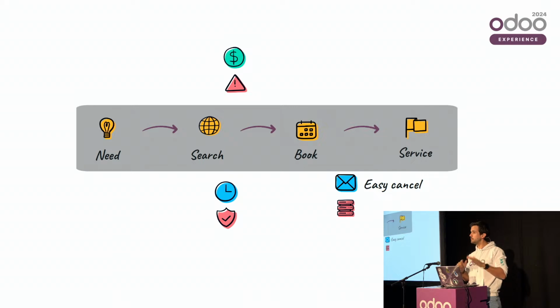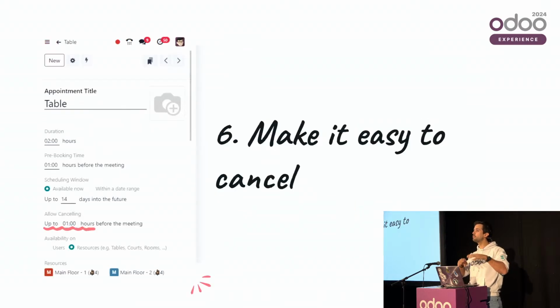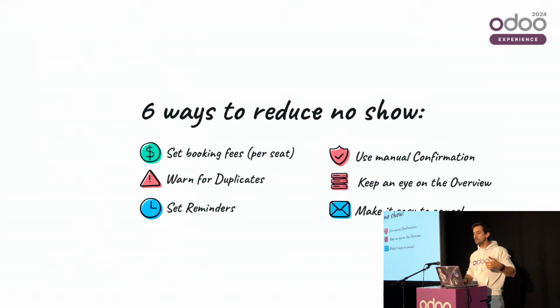So in every email, reminders, etc. that we send, we let the customer potentially cancel the meeting if it's needed. But you're the master of up to which moment we actually let it happen. So we have an option, allow canceling, where you can say, well, up to 1 hour before the meeting. So that's maybe if you're a salesperson giving calls, because it's not that big of a deal, but you can say 1 day before. So up to 1 day before, you can easily cancel the meeting. Later than that, it's too late. So that's it.